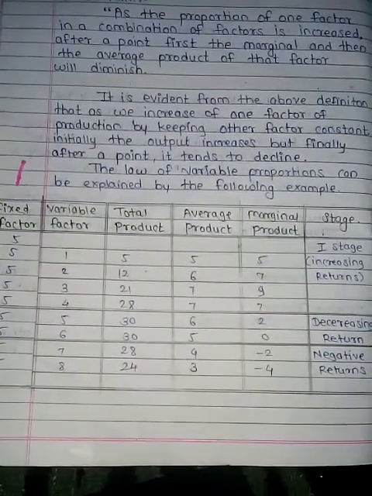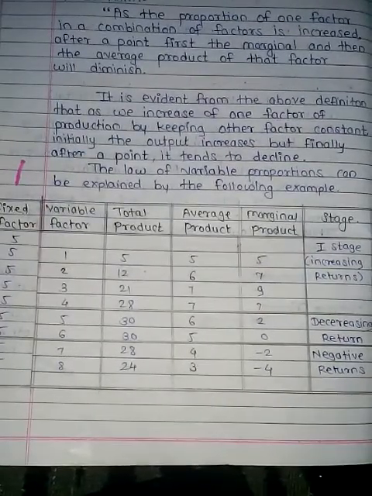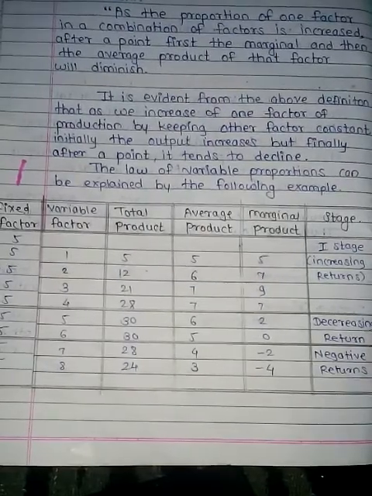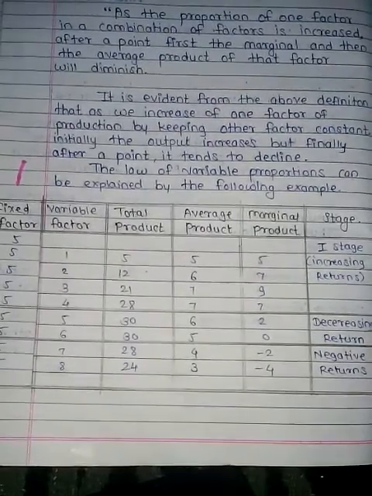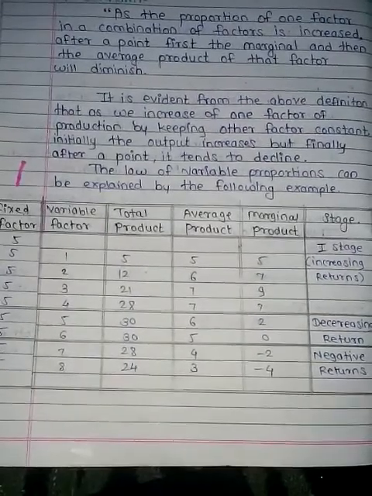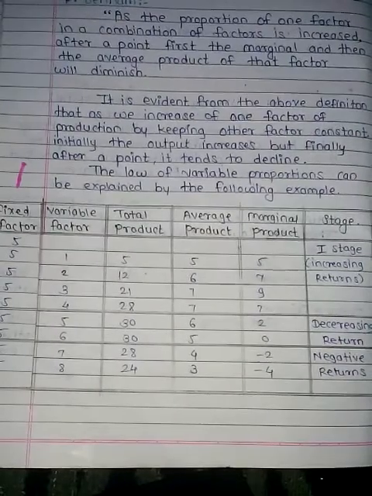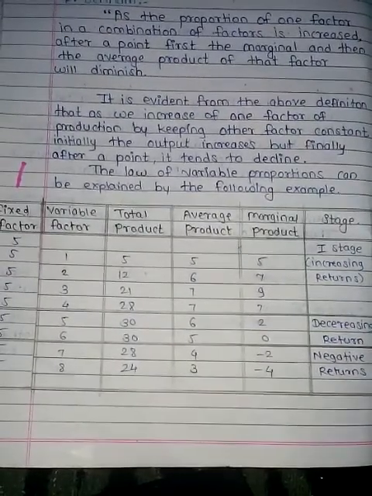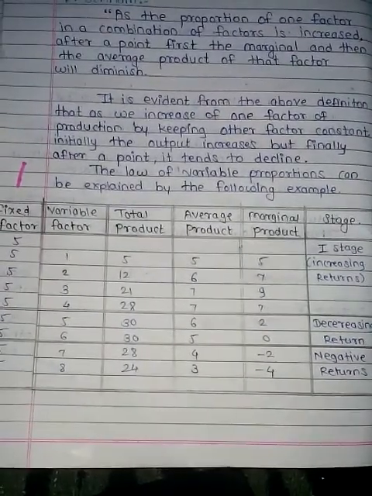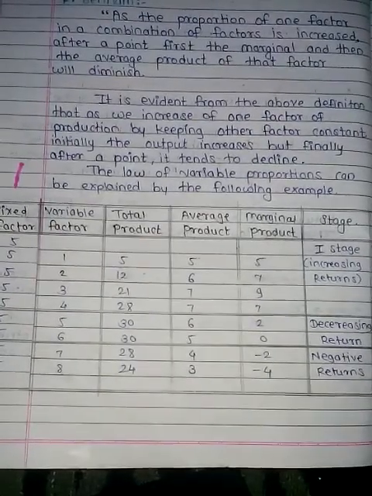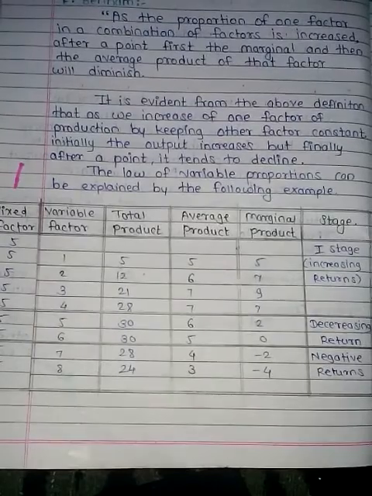When total production increases, then average production also increases. At the second unit, total production becomes 12, average production becomes 6, and marginal production becomes 7.